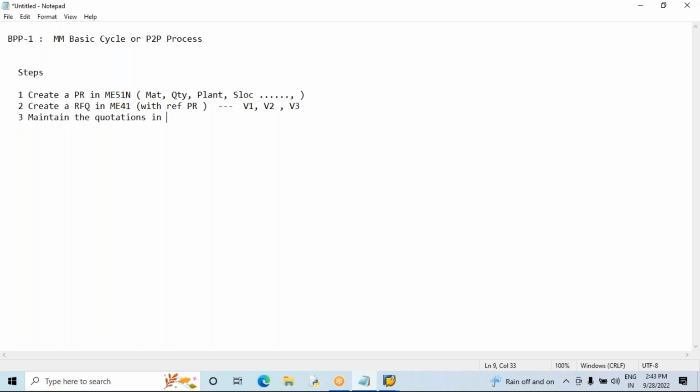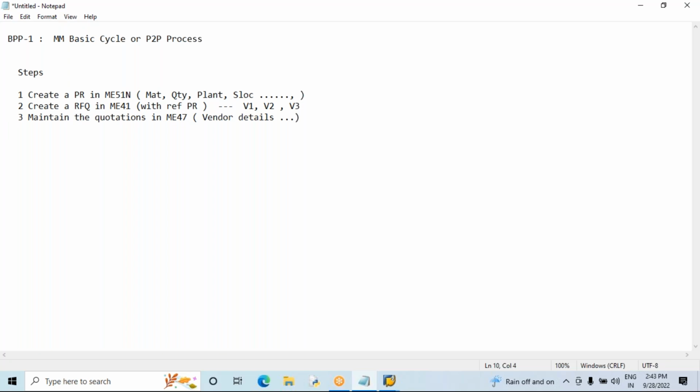Maintain the quotations in the ME47 transaction. The vendors give a printout in their own format, but in my SAP system I need to maintain the quotations. So what exactly will you find in the quotation details? Vendor details. What is the price they are giving? What is the discount? I need to capture all these details.